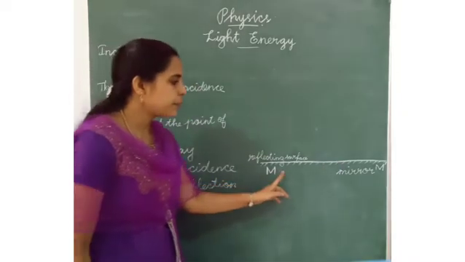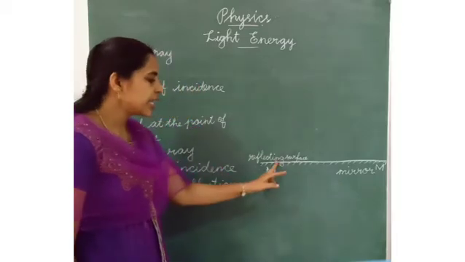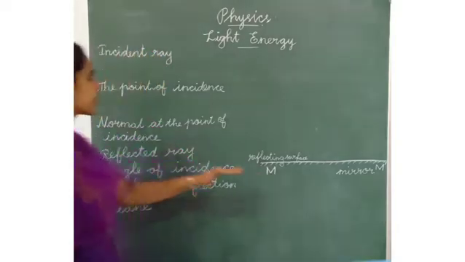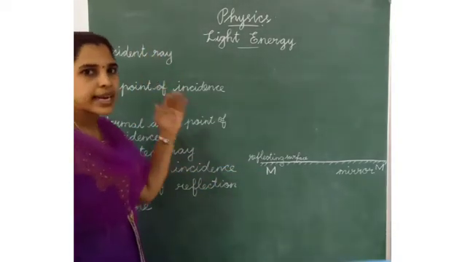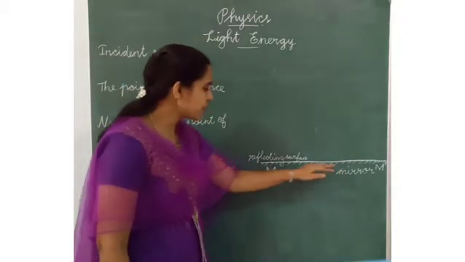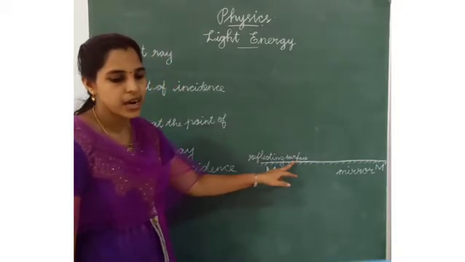This M and M dash is the mirror. It is the reflecting surface. Incident ray means the ray of light falls on the surface of the reflecting surface or reflecting area.